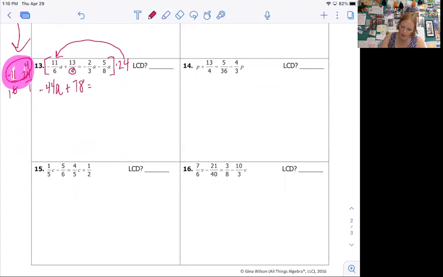Okay, negative, so I distribute it here. Now I'm going to distribute here. So negative 2/3 a times 24. 3 goes into 24 8 times. 8 times negative 2 is negative 16. Throw an a on the end. And then my last distribution, 8 goes into 24 3 times. 3 times 5 is negative 15. All right, and then I would solve.